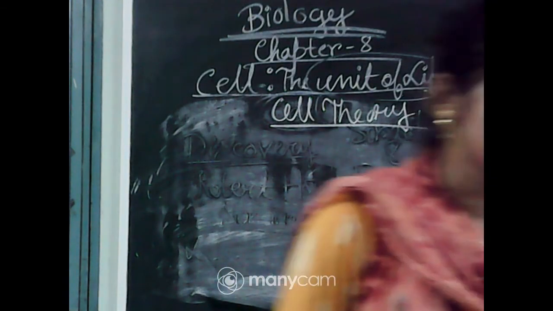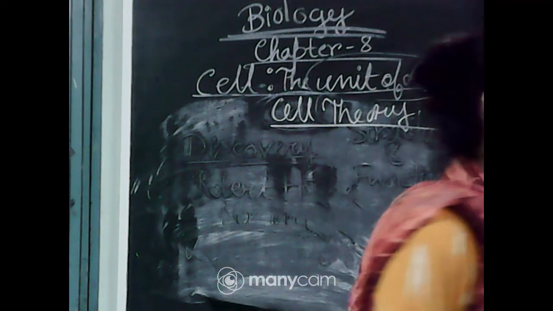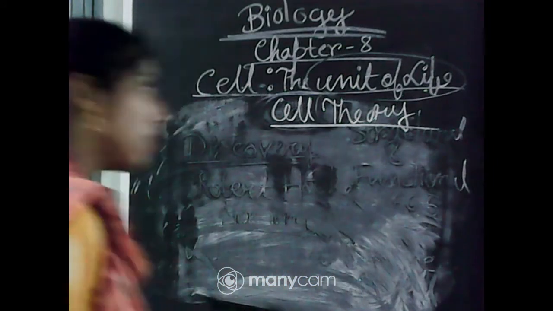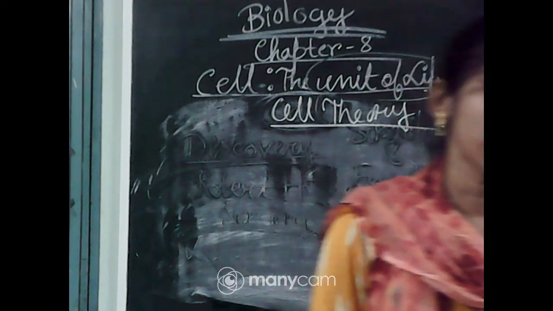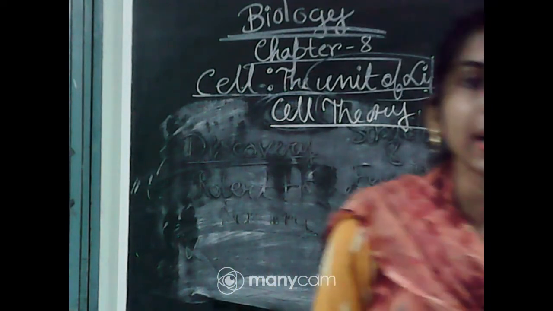explained how new cells are formed, or how cell division occurs from pre-existing cells.